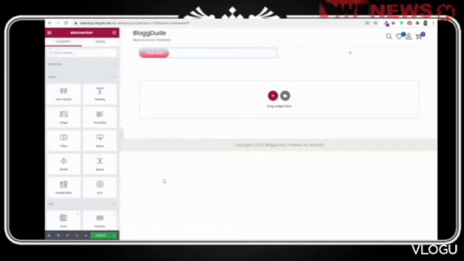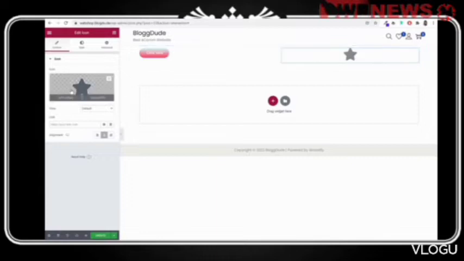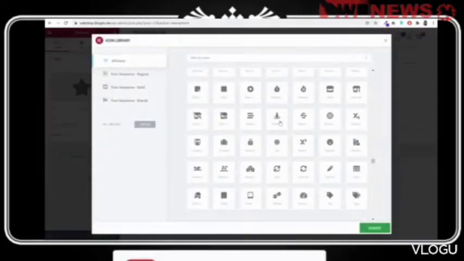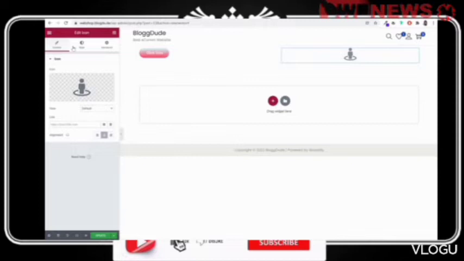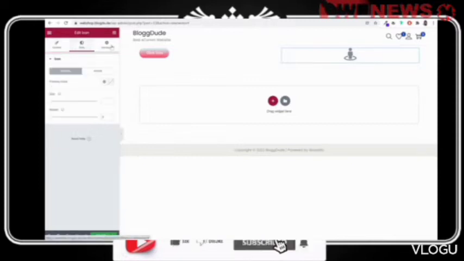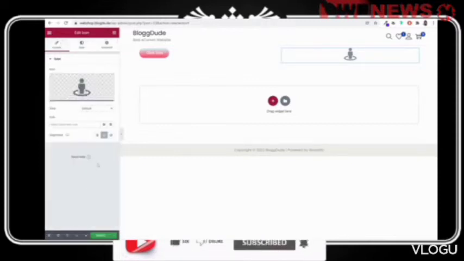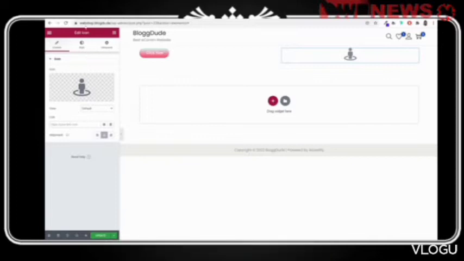Now suppose I want to use maybe an icon this time, so I can drag and drop the icon at the right hand side. Now again under content, maybe I want this icon, so I'll select this. We have the same three options: content, style, and advanced. Under content, we change the icon. We can do some more things. You can change the alignment and view.